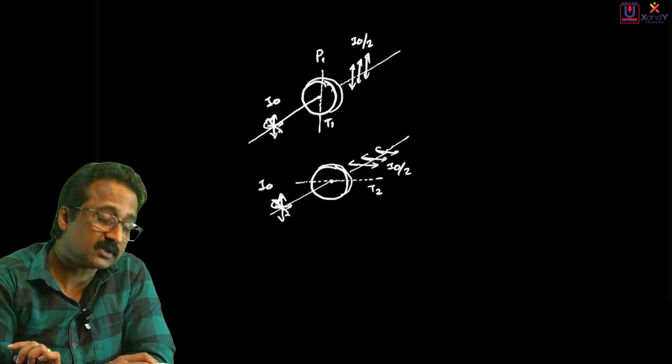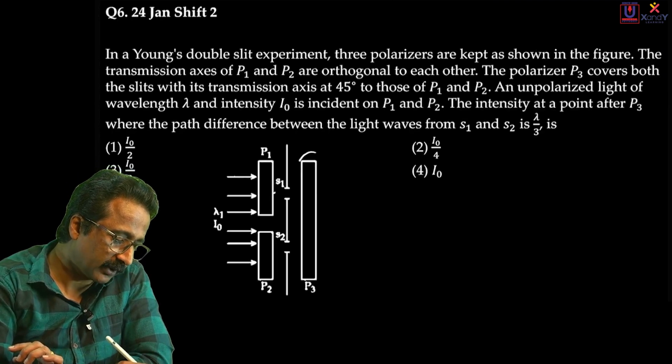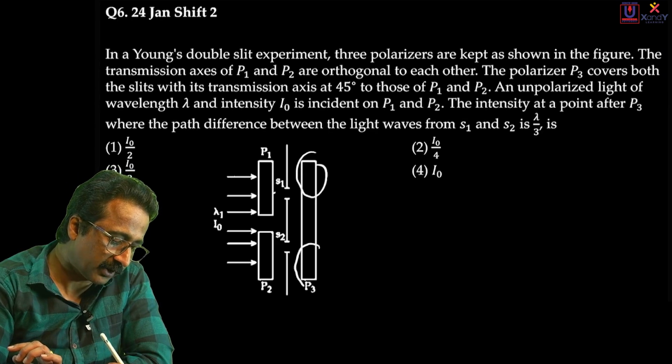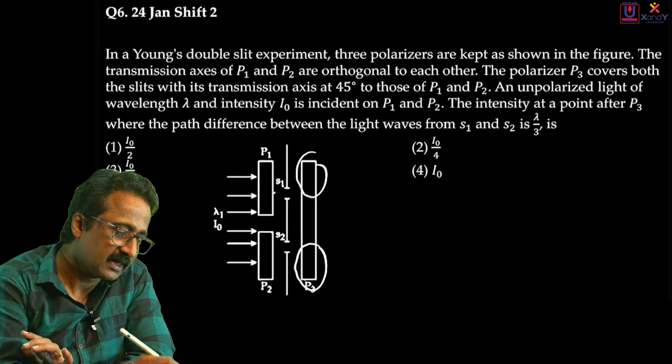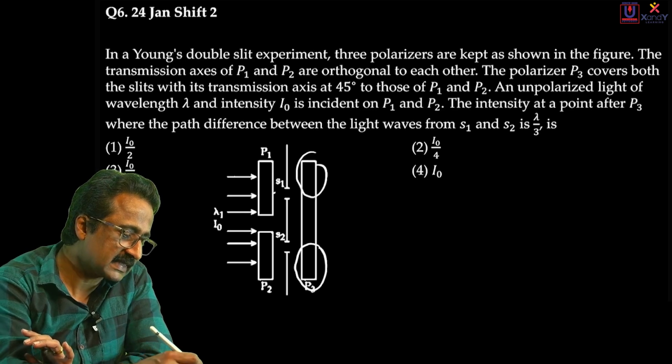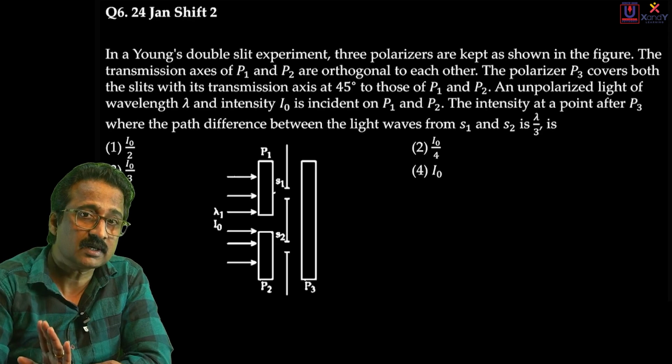Now let us come to the third Polaroid. Both of these lights actually pass through the same common Polaroid. It is only one Polaroid; I am just drawing two. Anyway, that Polaroid has a transmission axis which makes an angle of 45 degrees with the previous Polaroid.